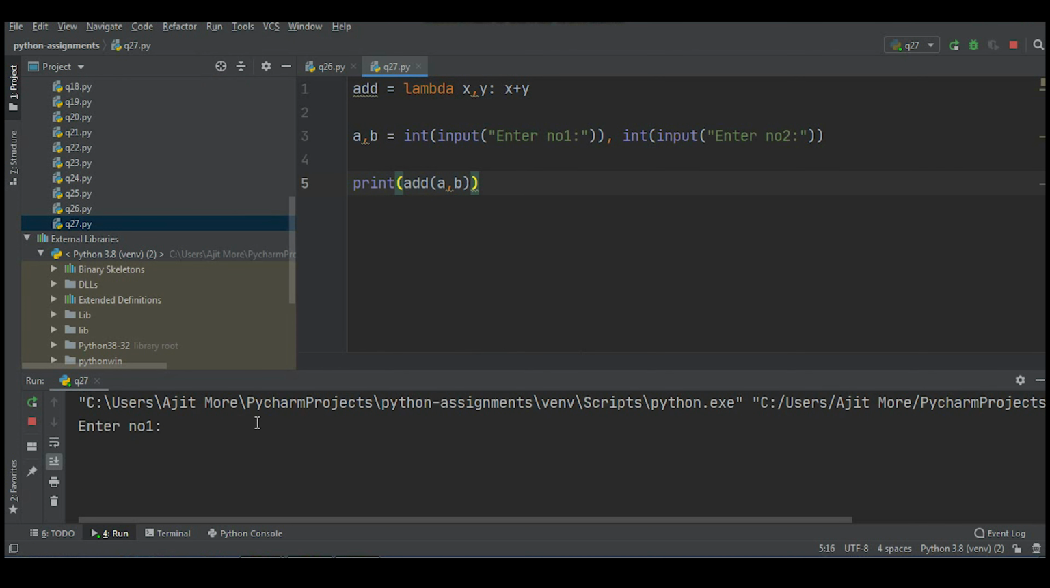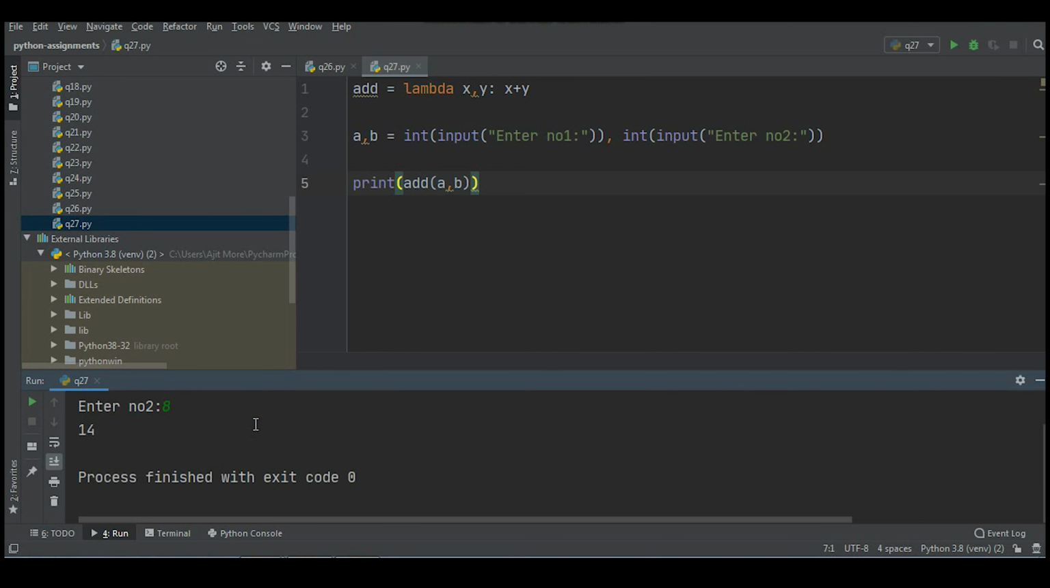It is asking for two values. I'll give 6, 8, it is displaying 14. I hope you are getting it.